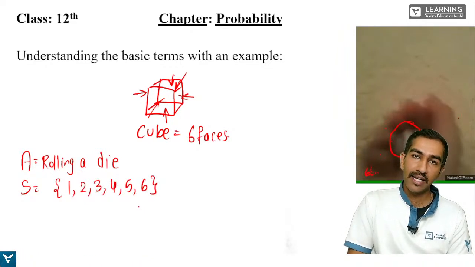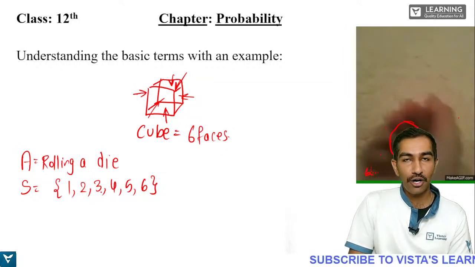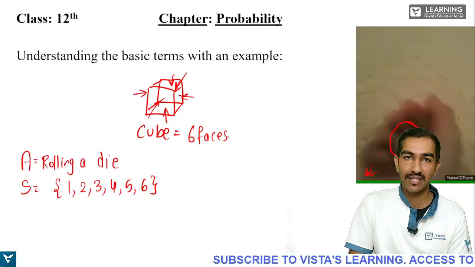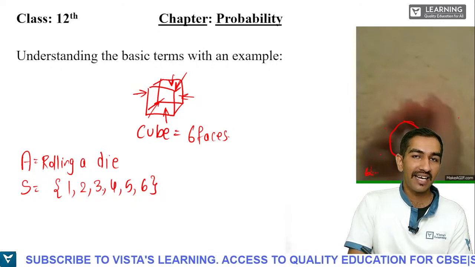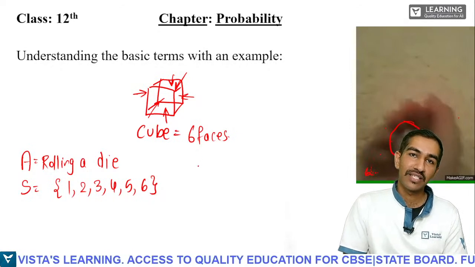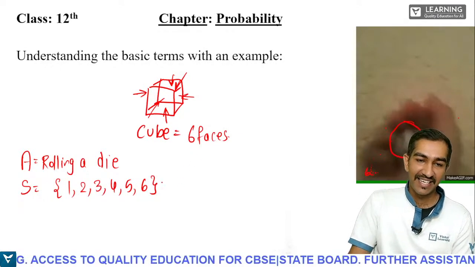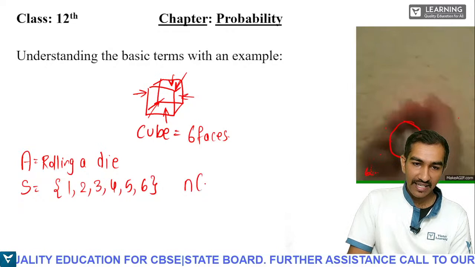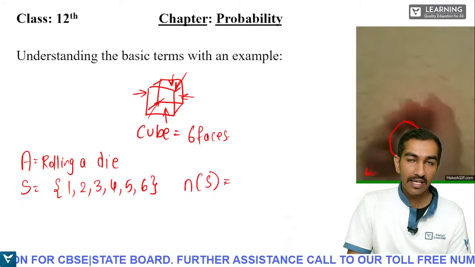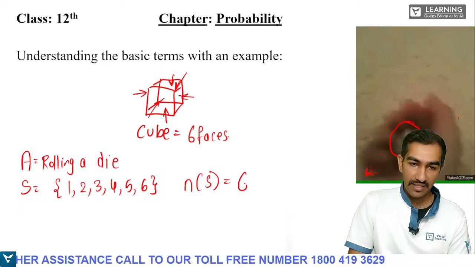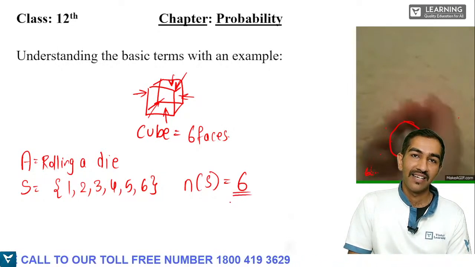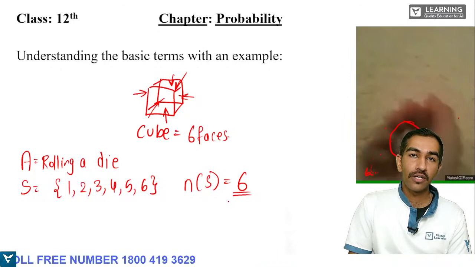So when you roll a die, either you will get 1 or 2 or 3 or 4 or 5 or 6. Any one number you will get. Will you get 7? Never, because a die has only 6 faces, right? So 7 you cannot get. Correct. So what can we write here? Here we can write n of S, the number of elements in the sample space, is equal to 6.